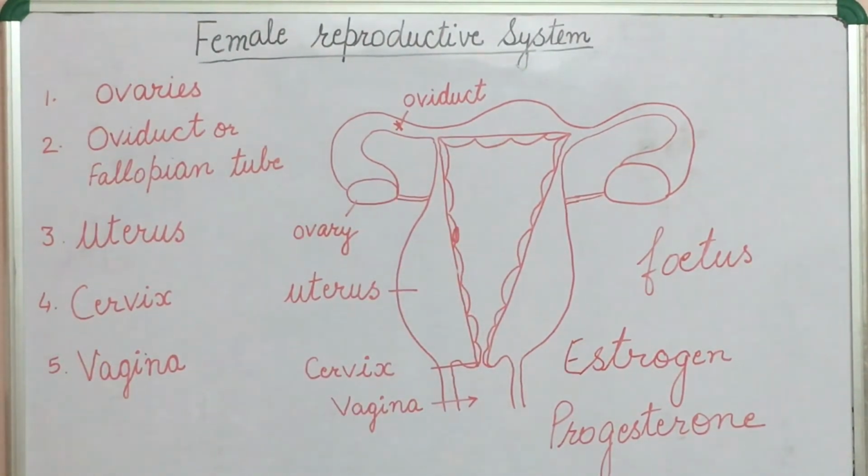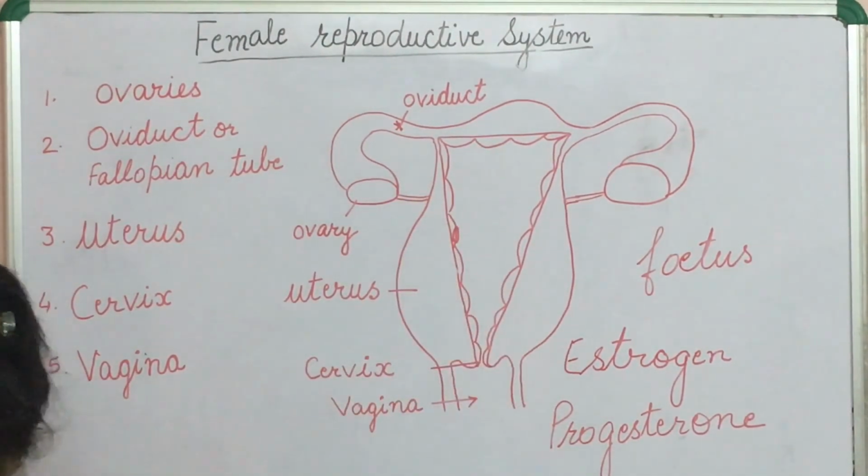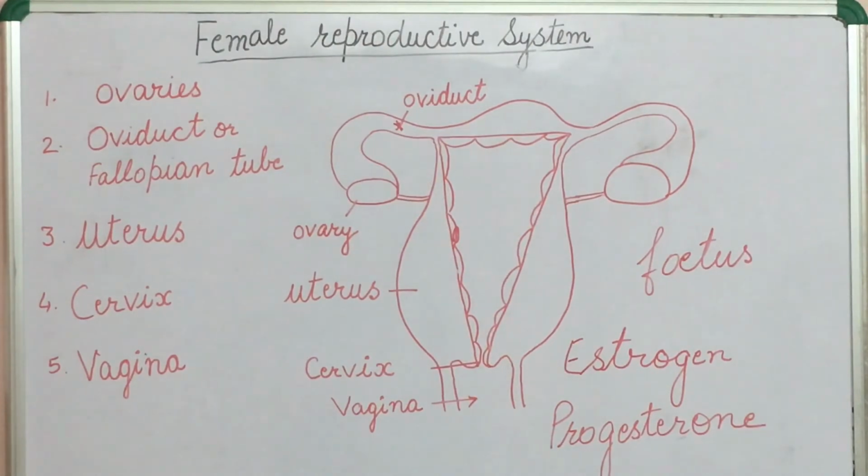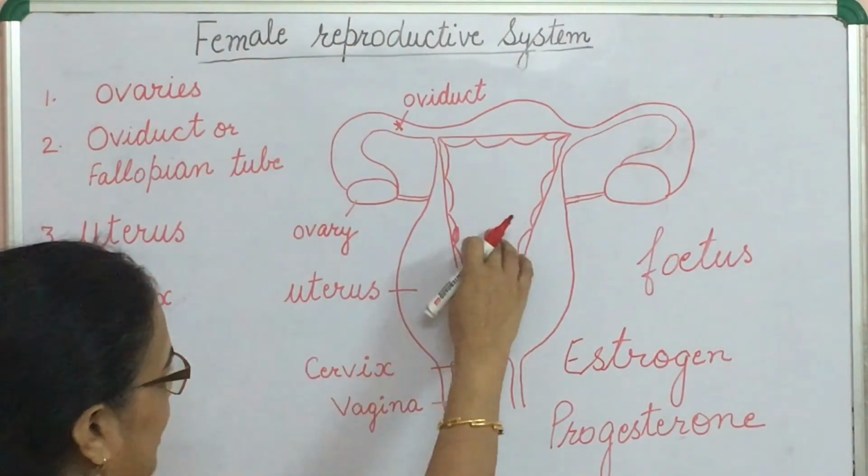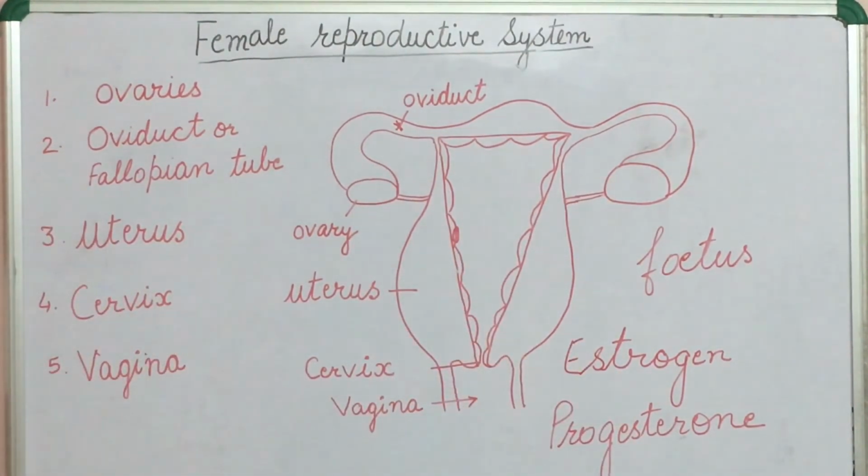The development of the child inside the mother's body takes approximately 9 months. The embryo remains inside the uterus for 9 months. The child is born as a result of rhythmic contraction of the muscles of the uterus.